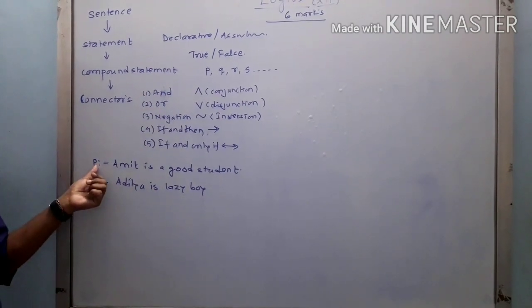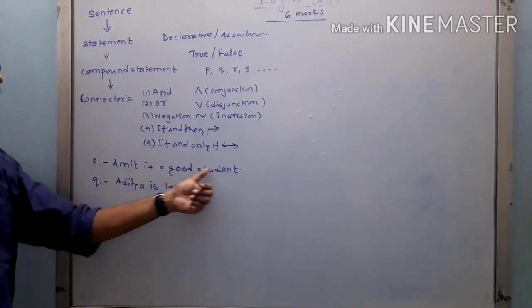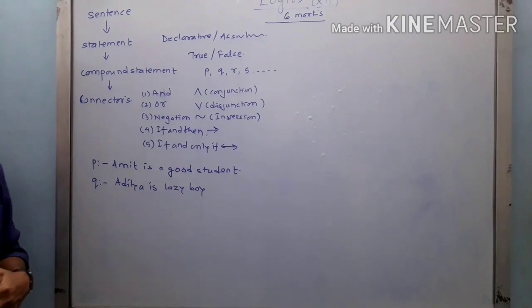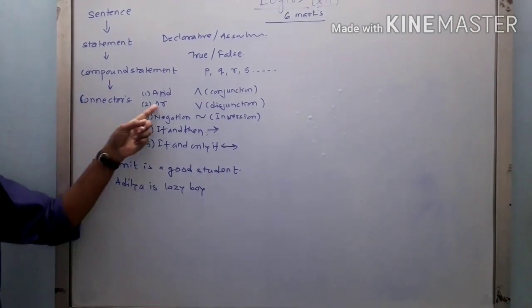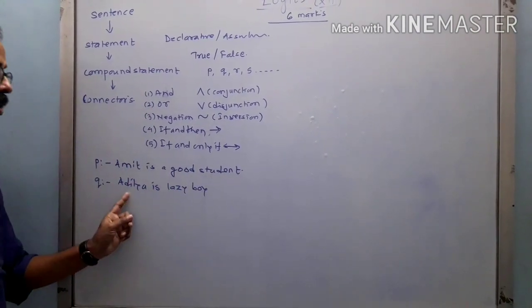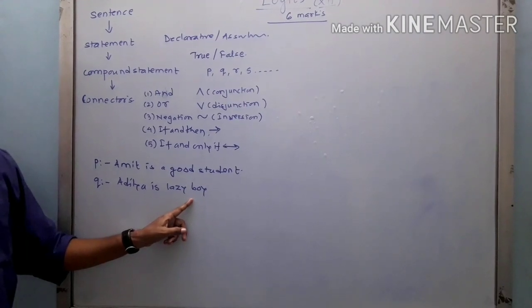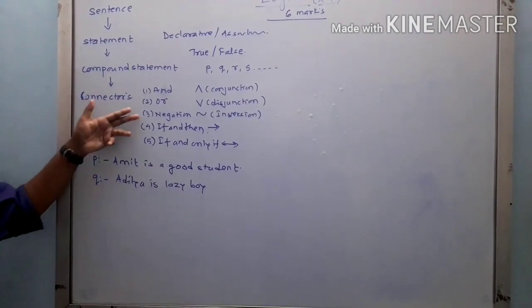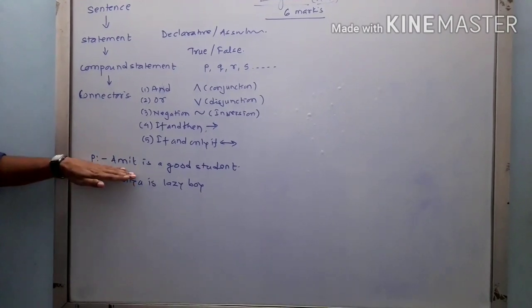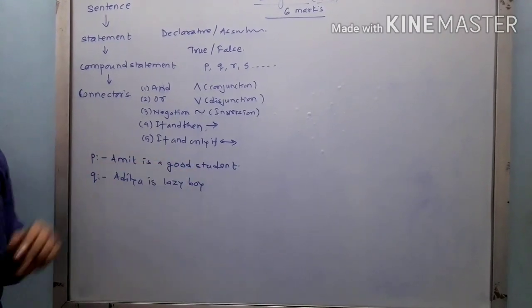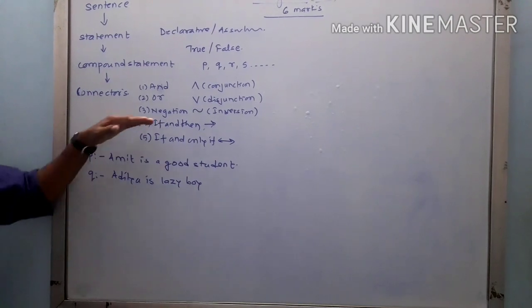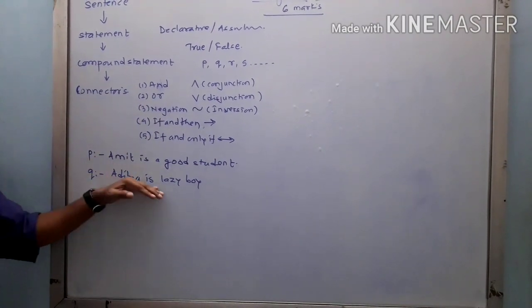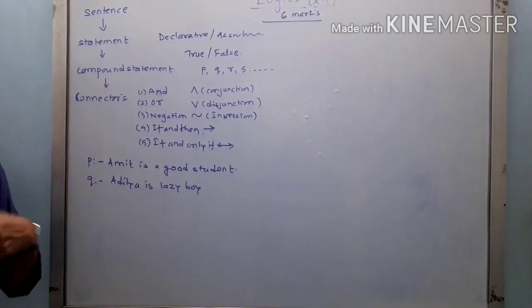Now I can use these words. If I am using and here, that is p and q, that means Amit is a good student and Aditya is a lazy boy, right? Second, Amit is a good student or Aditya is a lazy boy, right? Now we can't use negation over here. I can write negation for p: Amit is not a good student. Negation, okay? Or Aditya is not a lazy boy.